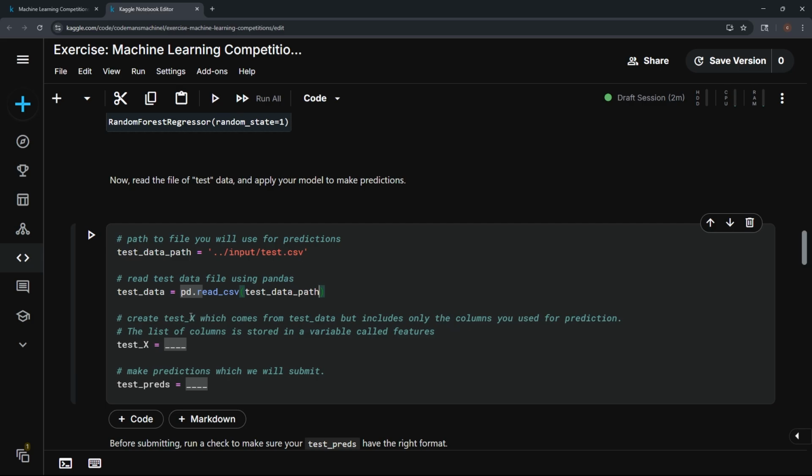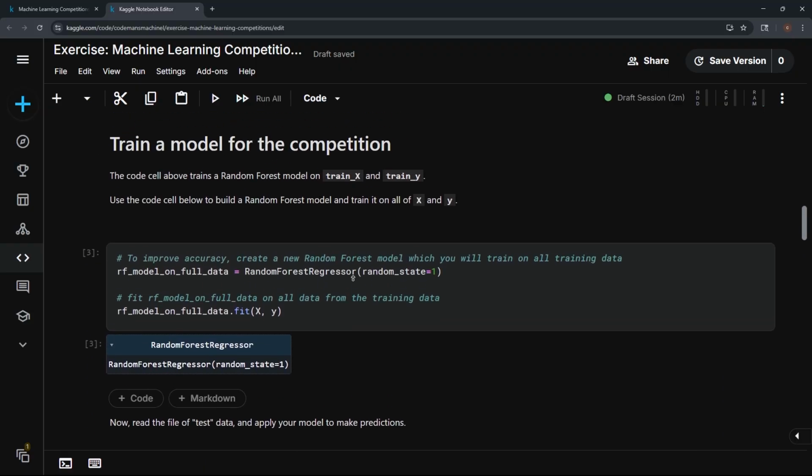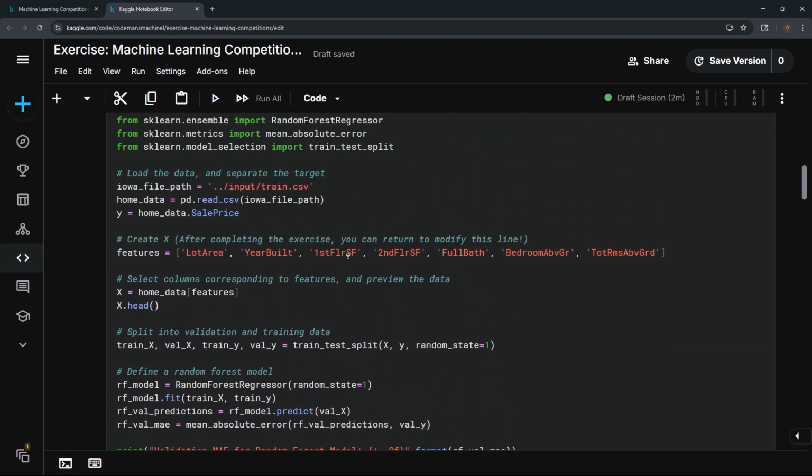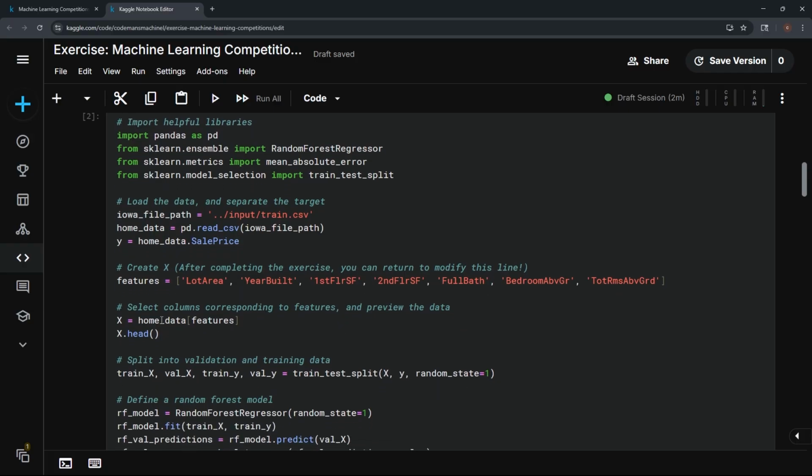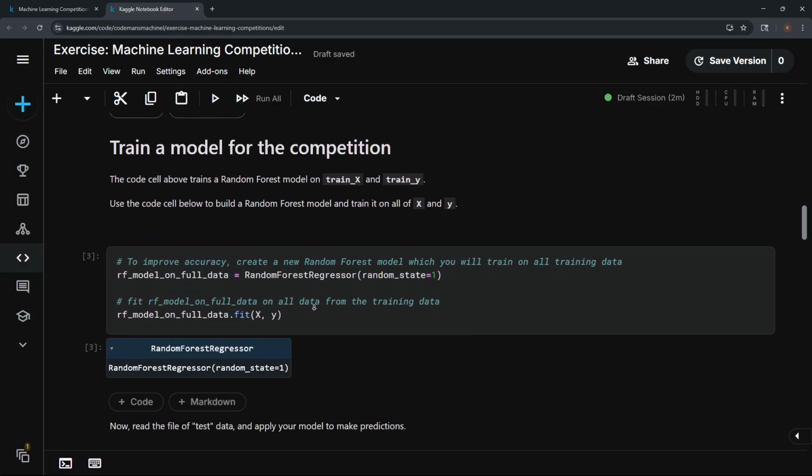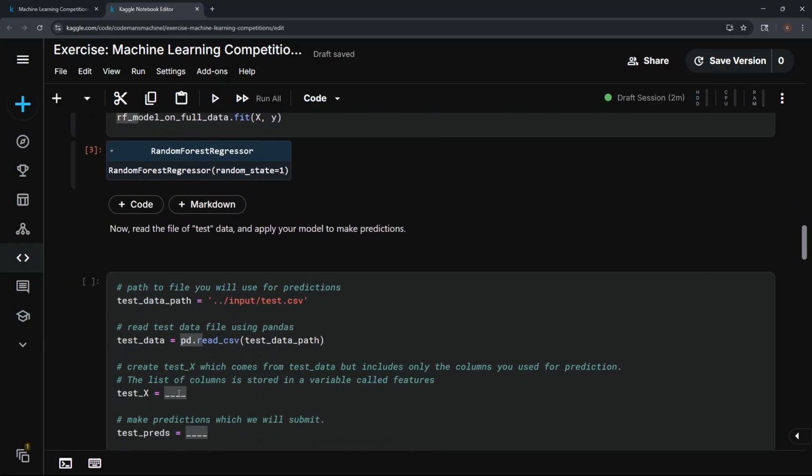Now we're going to create test_X, which comes from test_data but includes only the columns we used for prediction. The list of columns is stored in a variable called features. Basically this is where we make the data frame, just like home_data with features. So let's take this while we're here, drop it here, and switch home_data for test_data.